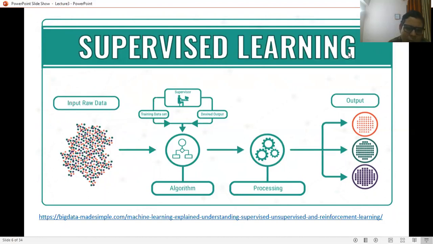So the mother is giving the name of that particular class of fruit, while the child is only looking at the features of a particular fruit. So while training, it is in a supervised mode under the presence of the mother. He used to learn the class of each and every fruit. So this is a very simple example of supervised learning.